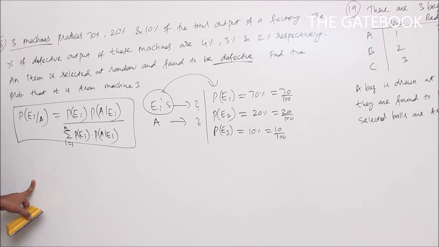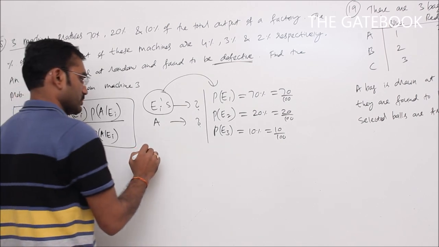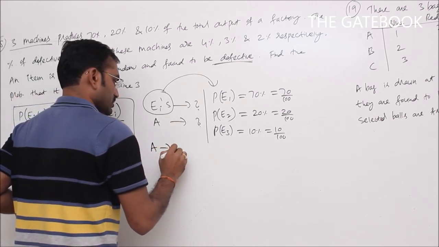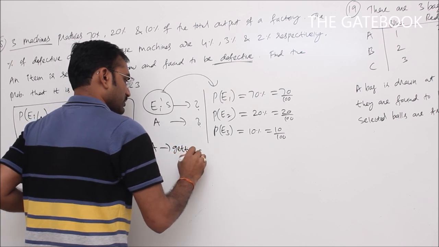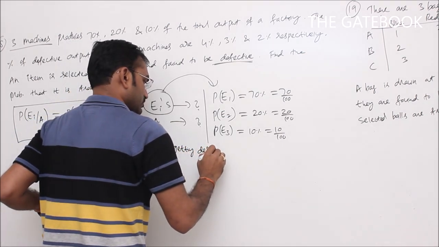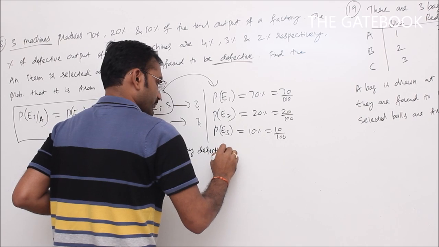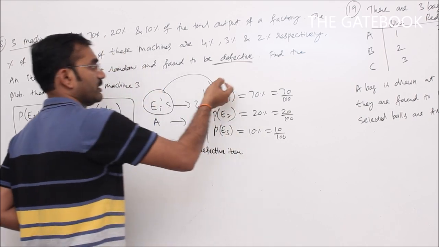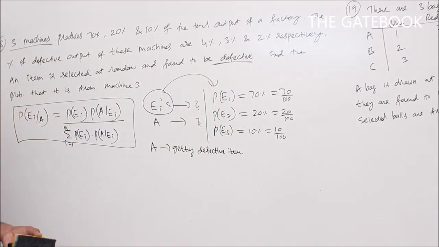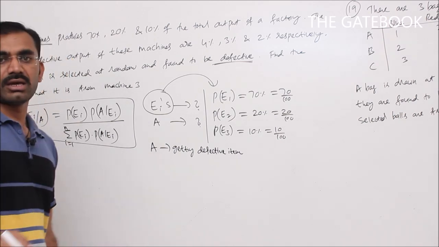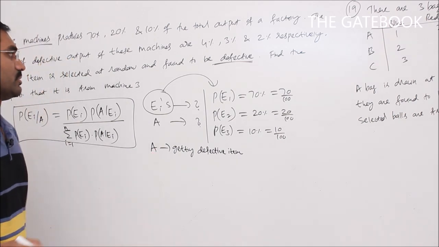Getting a defective item is the attribute in the given problem. So A refers here to getting a defective item from any machine. It may be from machine 1 or machine 2 or machine 3. So getting a defective item is the attribute, that is A here.